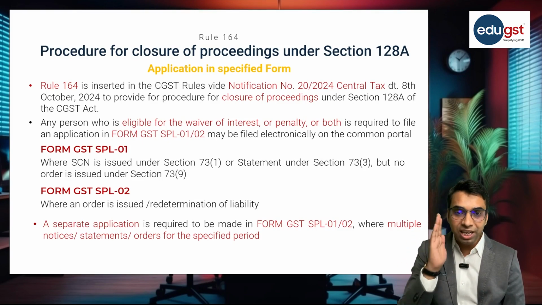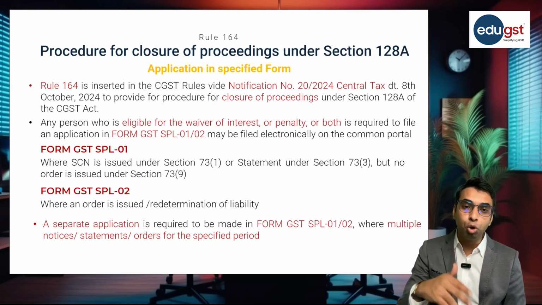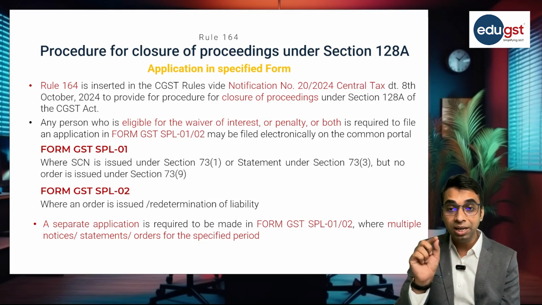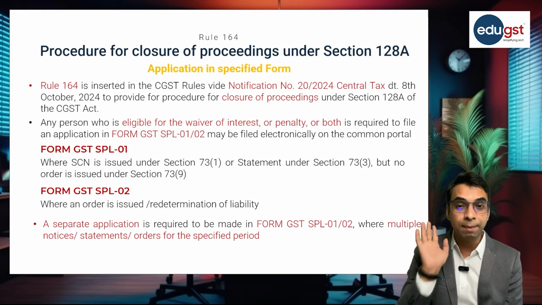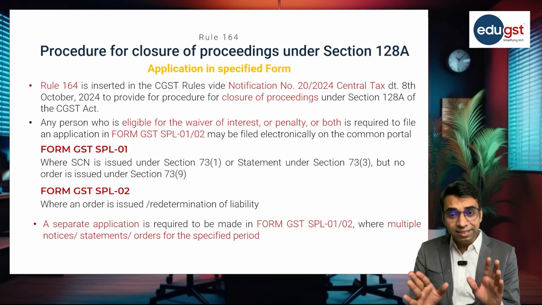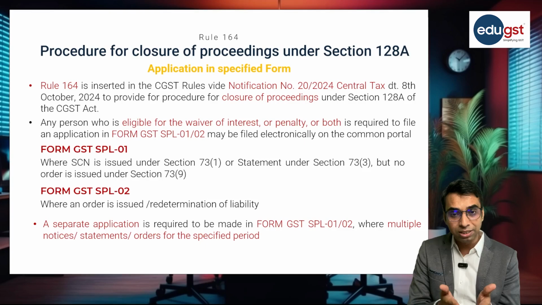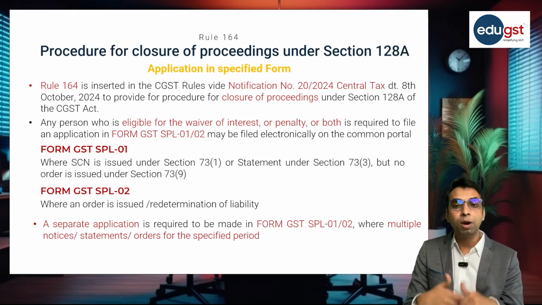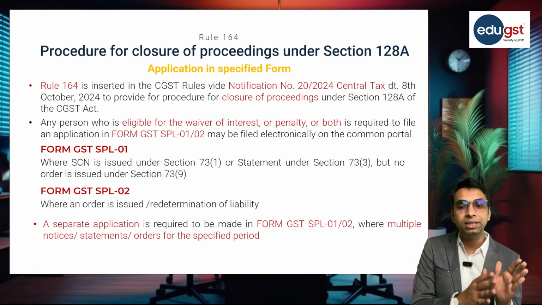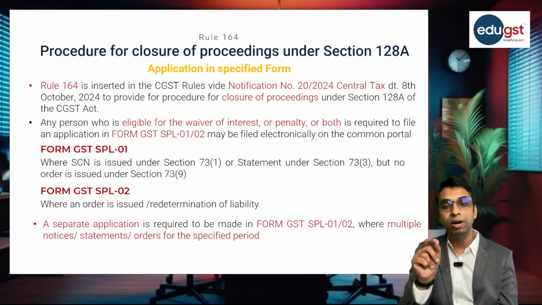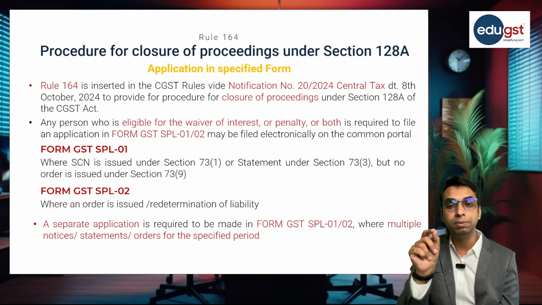Now form GST SPL 01 is applicable only in the case where show cause notice is issued under section 73 but no order is passed under section 73. In that case only this form SPL 01 is applicable. Now for all other cases form SPL 02 is applicable. That is when order is passed by the adjudicating authority or by the appellate authority but order by the appellate tribunal is not passed. In that case the applicant is required to file the application in form SPL 02.